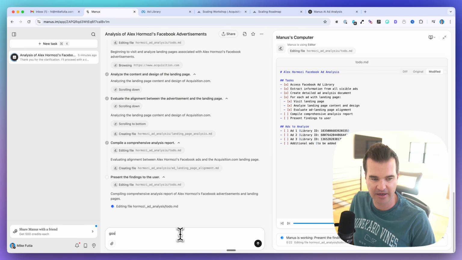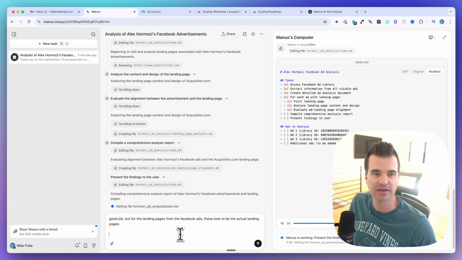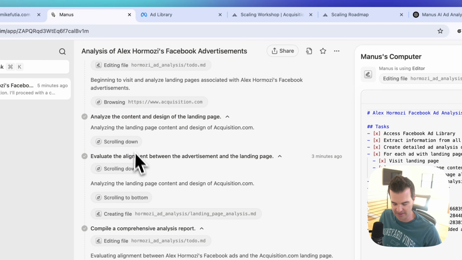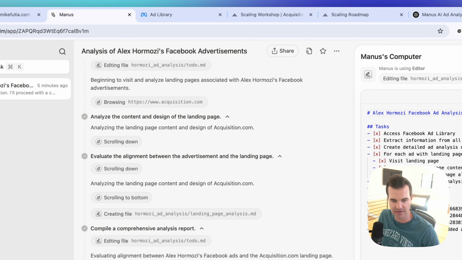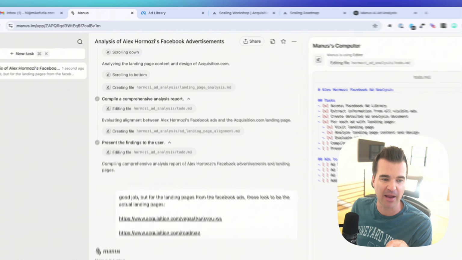So I'm just going to say, good job, but for the landing pages from the Facebook ads, these look to be the actual landing pages, right? Because it actually only looks like he's advertising two opt-ins here. This one and this one. So it did not get these links. It only is going to the homepage link. So let's see what happens when we interrupt Manus.